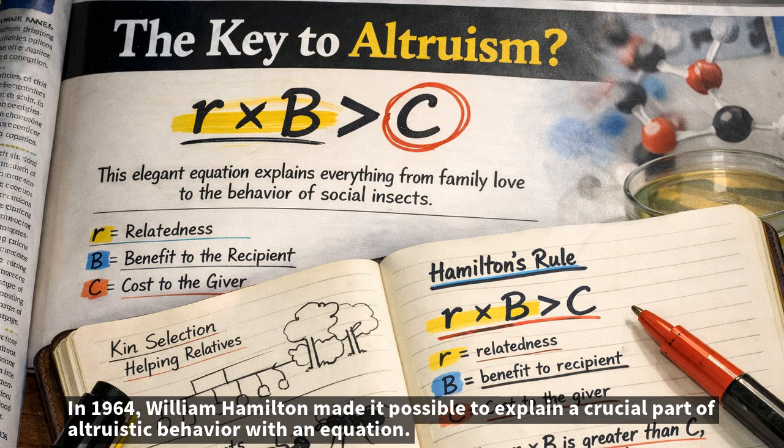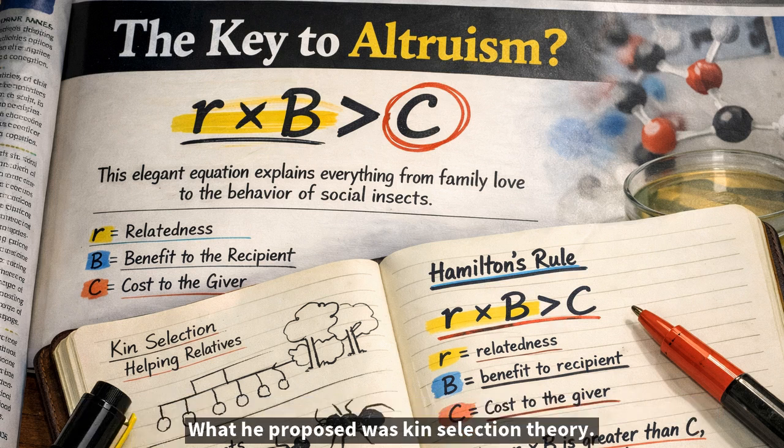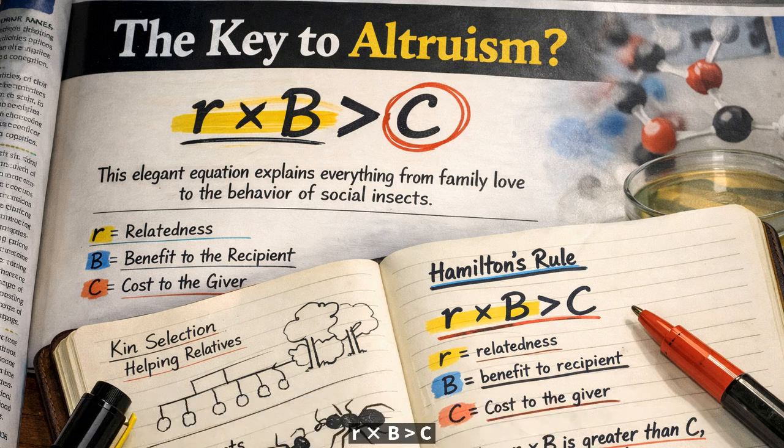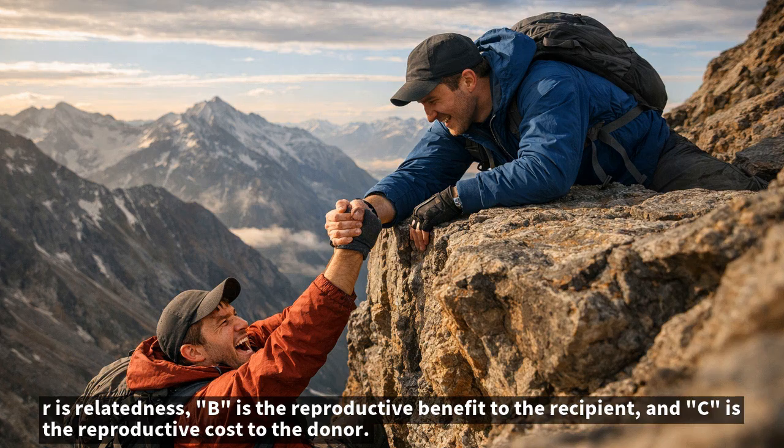In 1964, William Hamilton made it possible to explain a crucial part of altruistic behavior with an equation. What he proposed was kin selection theory. R times B greater than C. What does this equation mean? R is relatedness, B is the reproductive benefit to the recipient, and C is the reproductive cost to the donor.